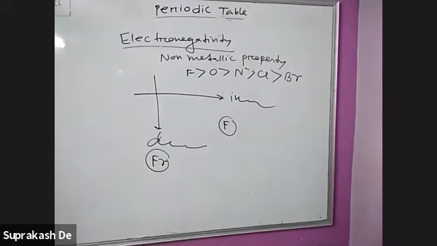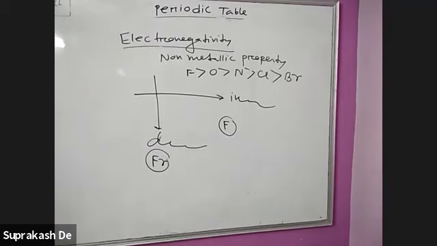Electronegativity means the formation of an anion in a covalent bond, and this is the non-metallic property. There is no exception. Normal way, left to right increases, top to bottom decreases. Here we will not include the inert gases.